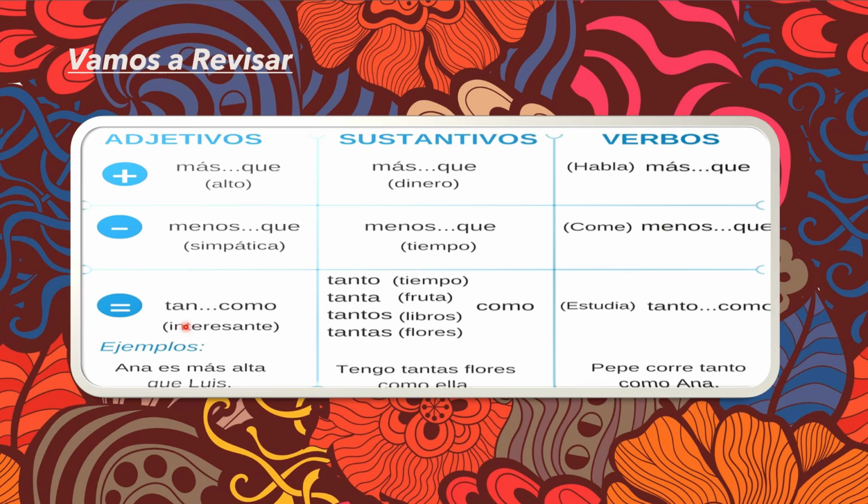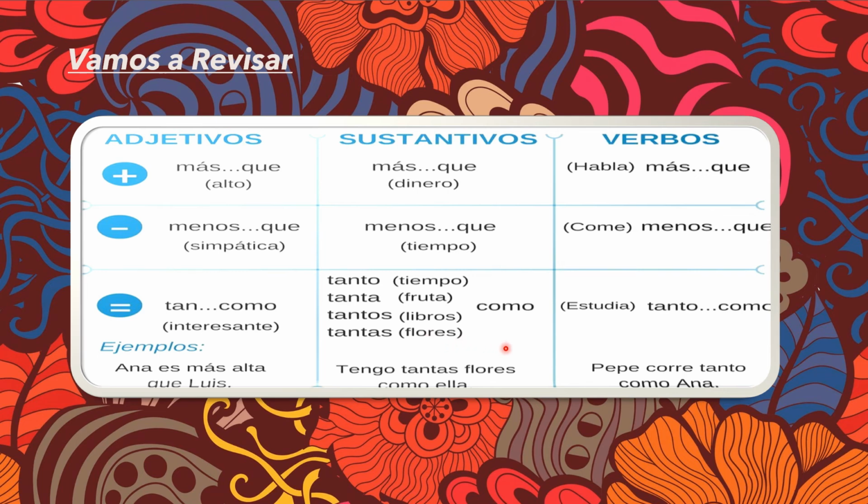Then we are going to see comparatives of equality. They denote this equal sign here. The grammatical structure with adjective is tan como, and we have one adjective, interesante. Comparatives of equality can also be used with nouns, and with all the different nouns we have four forms. Tanto will be used with masculine singular nouns. Tanta will be used with feminine singular nouns. Tantos will be used with masculine plural nouns, and tantas will be used with feminine plural nouns.